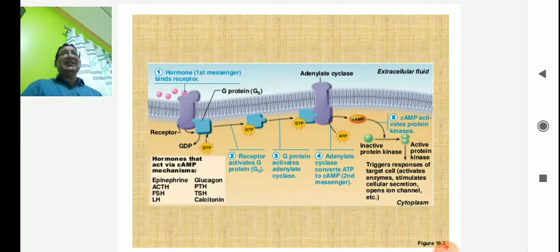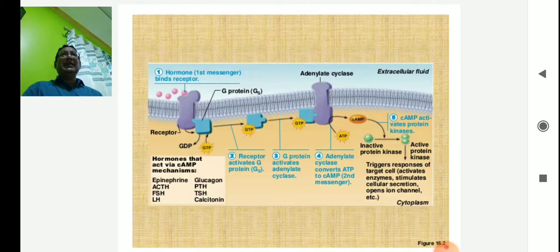That's the second messenger. Now this second messenger will activate inactive protein kinases into active protein kinases. It triggers the response of the target cell, activates enzymes, stimulates cellular activities, opens ion channels, etc. So in this way, G protein coupled reactions take place.